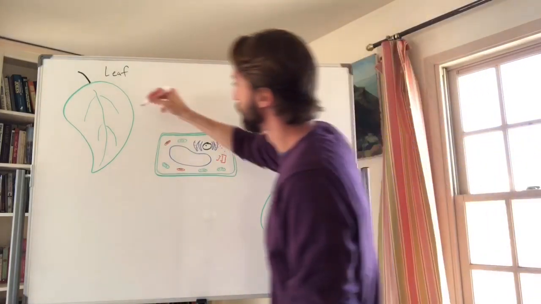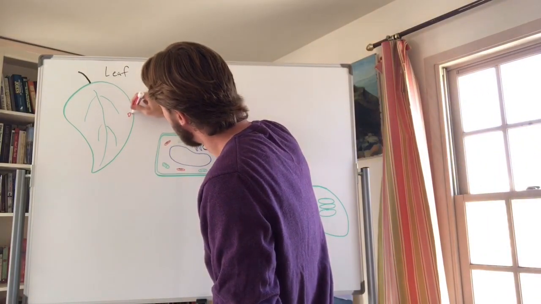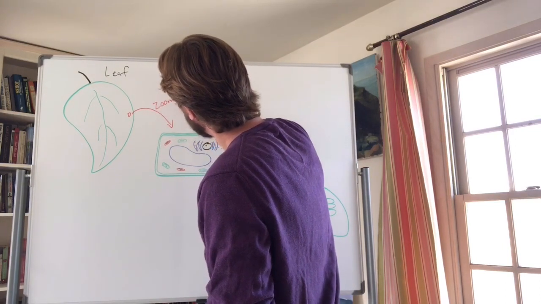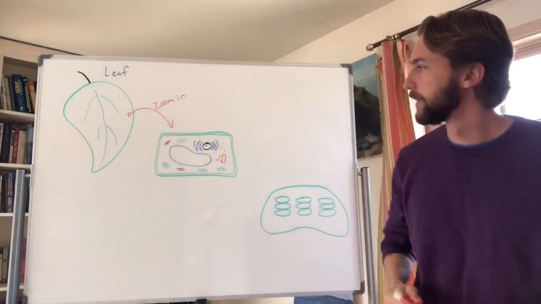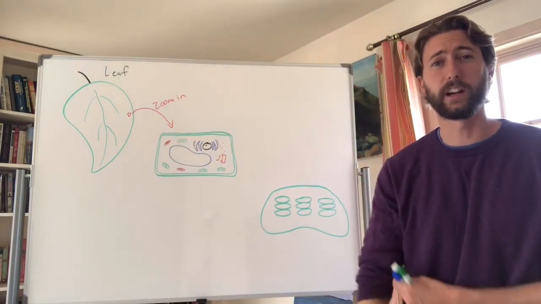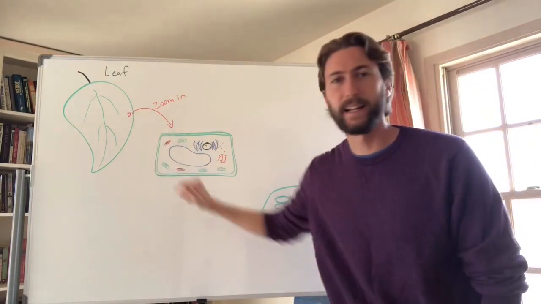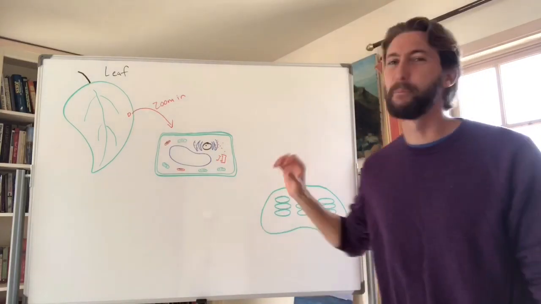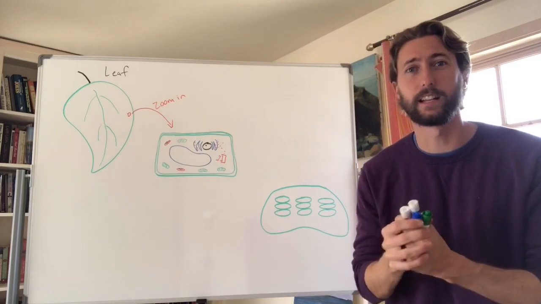We're going to zoom into this leaf, into one cell. Zoom in. We're going to look at one plant cell. This should look familiar if you've seen our last video when we talked about prokaryotic and eukaryotic cells. Remember, if we're talking about a plant cell, we're talking about what? Yes, that's right, a eukaryotic cell, because they have membrane-bound organelles and DNA inside of a nucleus.